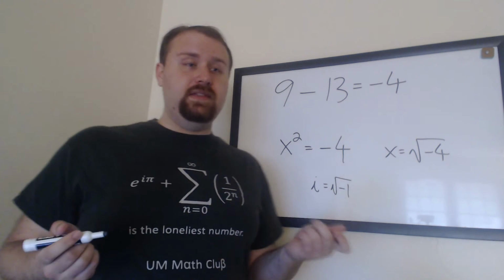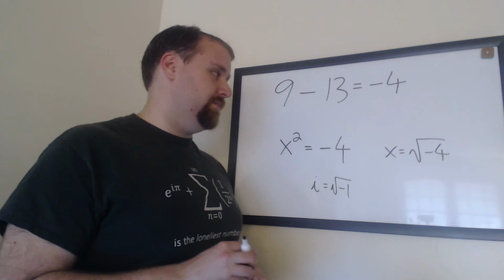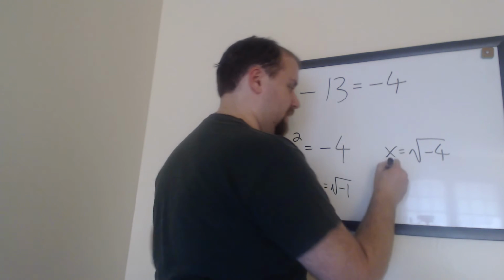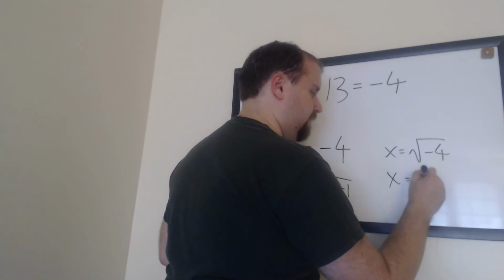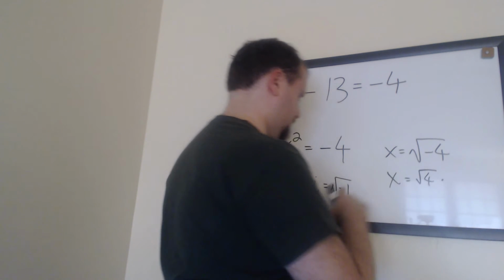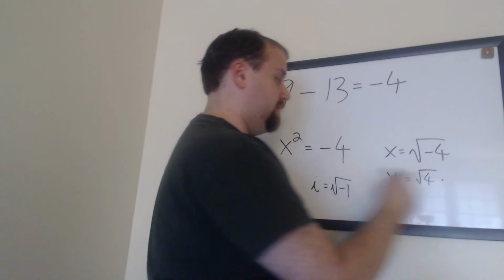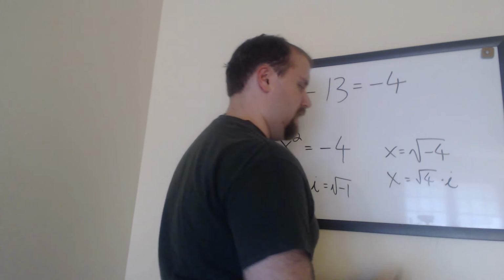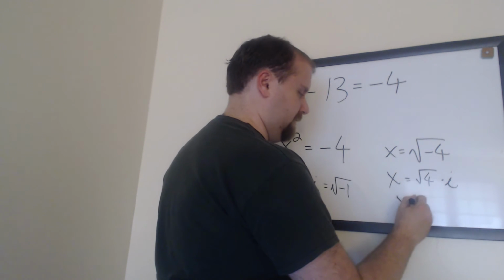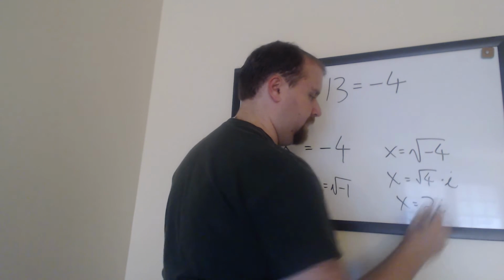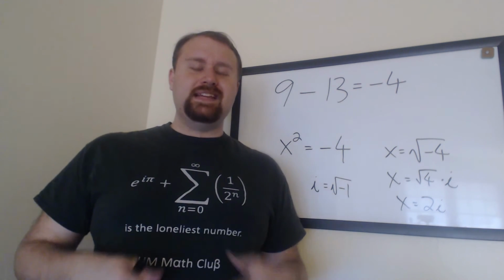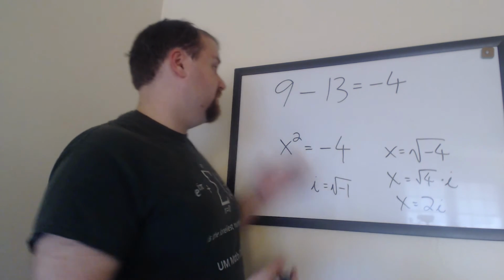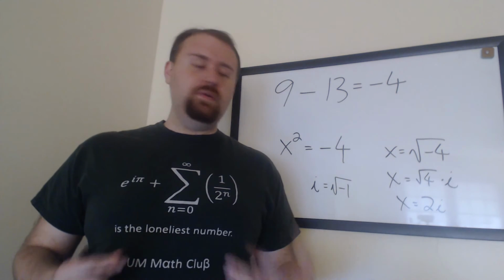And that's where the so-called complex numbers come from. This is simply x is equal to the square root of 4 times our little imaginary unit, i. And so we get x equals 2i. So in both cases, our idea of numbers expanded because we took this step outside of the norms.